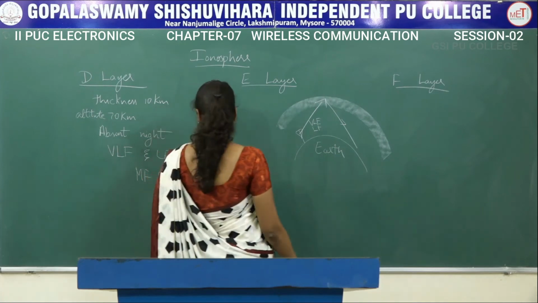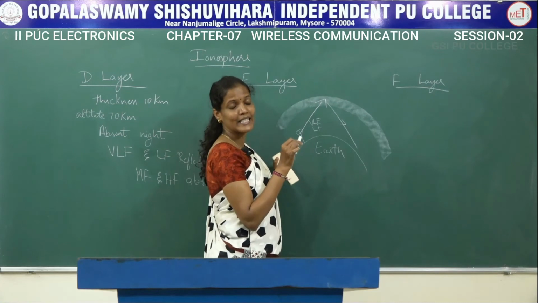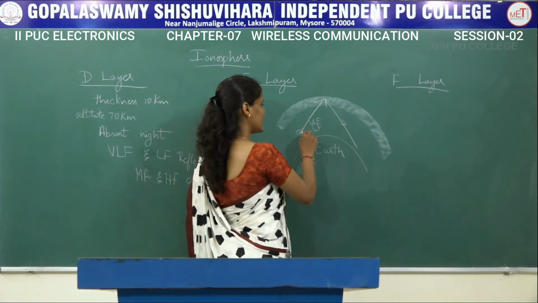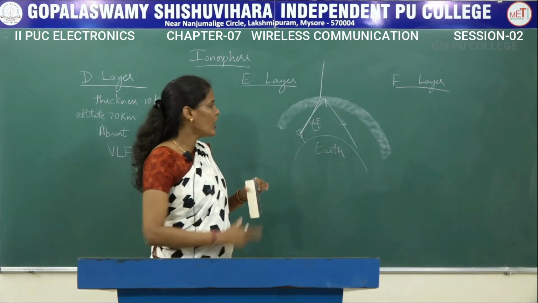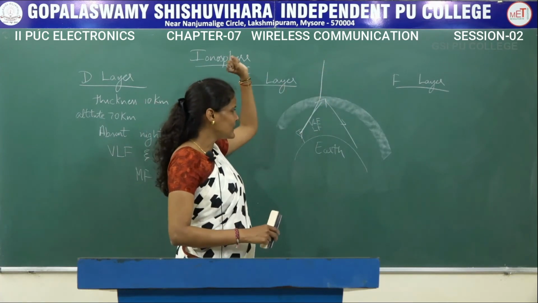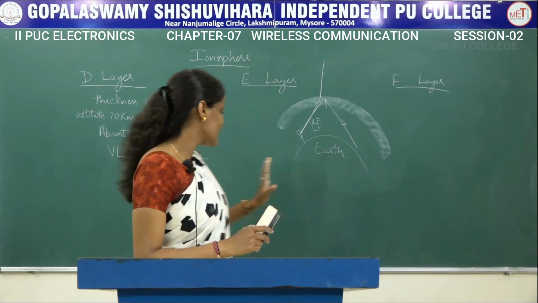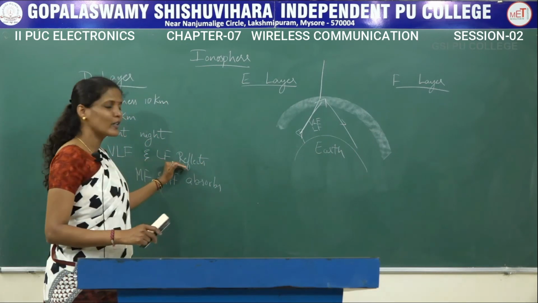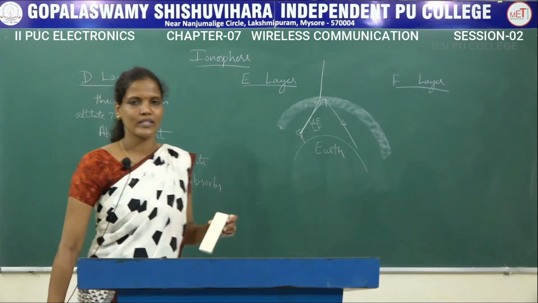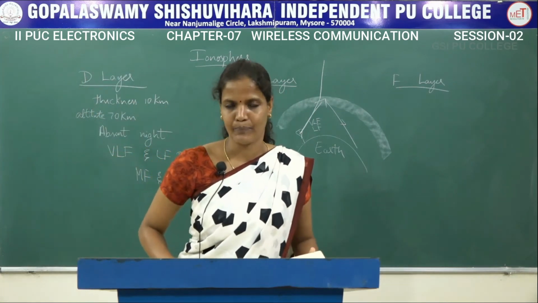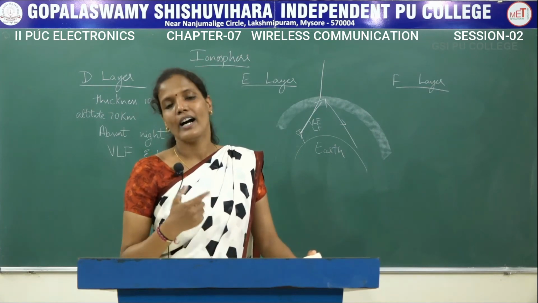It absorbs high frequency and medium frequency. That means if the frequency of the signal is in the medium range or in the high range, then the ionosphere will absorb that signal and that signal will escape into the space. So that is the meaning of this. Very low frequency and low frequency signals will be reflected, whereas the medium frequency and high frequency signals are absorbed. Clear? Now let us see about the E layer, that is the second layer of the ionosphere.